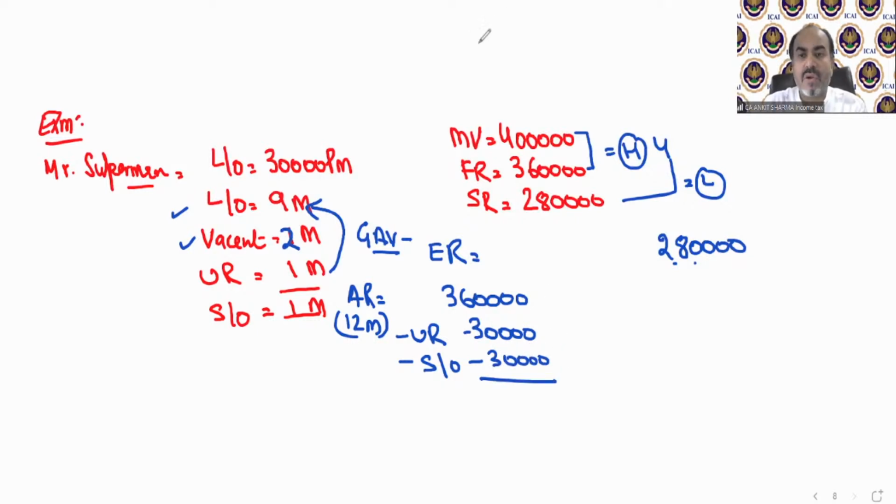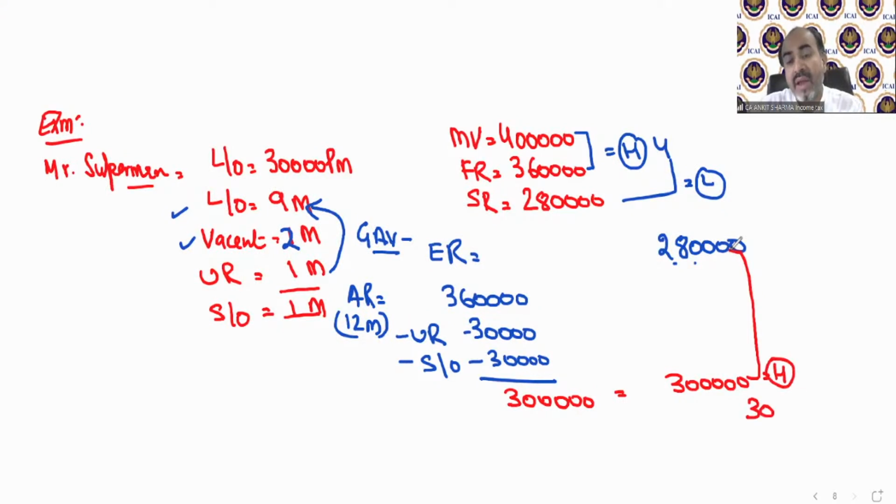There is vacancy also, but we will not deduct the vacancy rent right now. We will deduct it after comparison if the case is applicable. So now my value is 3 lakh rupees for the comparison. Out of these two values, whichever is higher is this value. So if this value is higher, now we can deduct the vacancy time period.